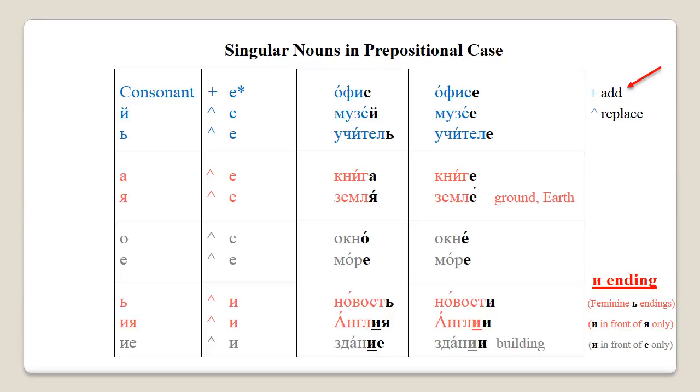So, I work in a building will become я работаю в здании. Let's go through these forms together. One piece of news, новость, becomes новости. England, Англия, becomes Англии. And building, здание, becomes здании.